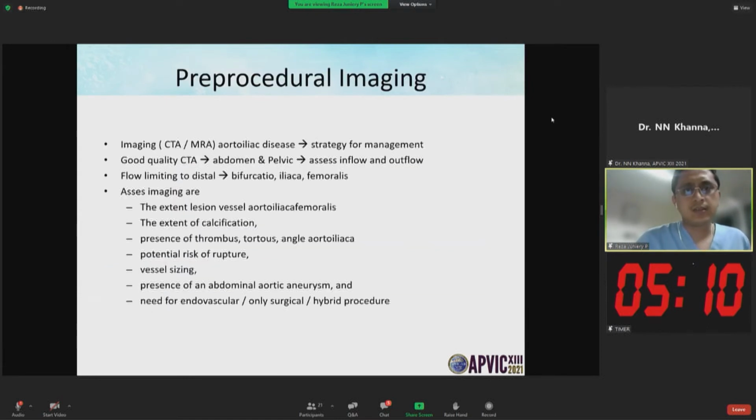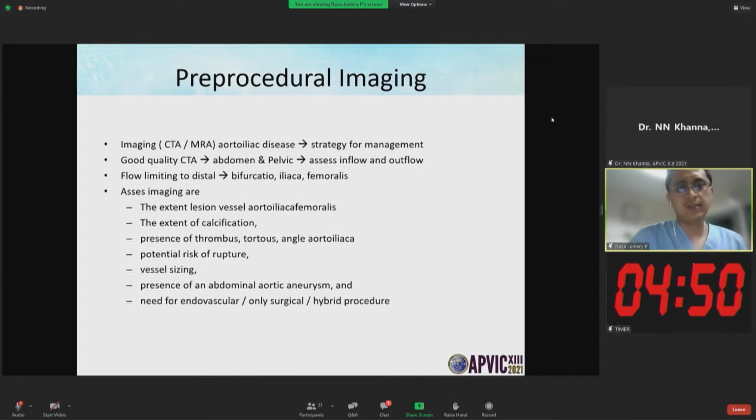How about pre-procedural imaging? CTA and MRI are the strategy before management. Good quality CTA assesses inflow and outflow and flow-limiting lesions at the distal bifurcation, iliac, and femoral.